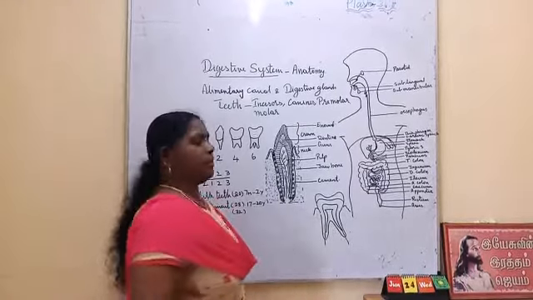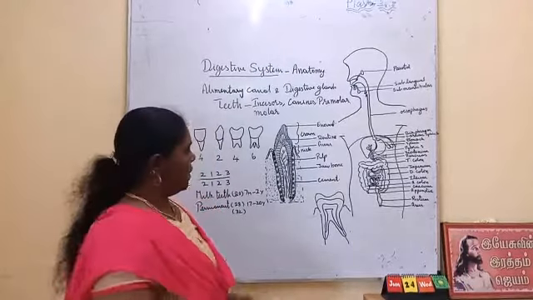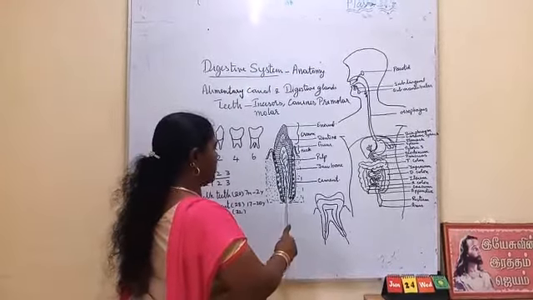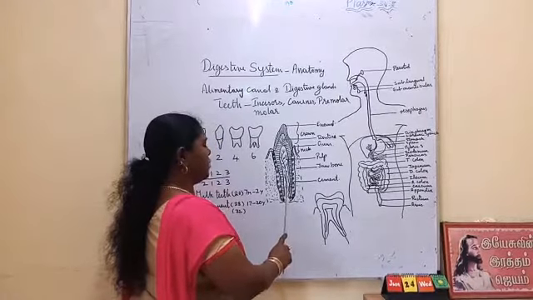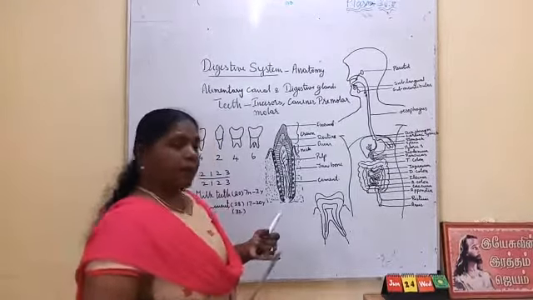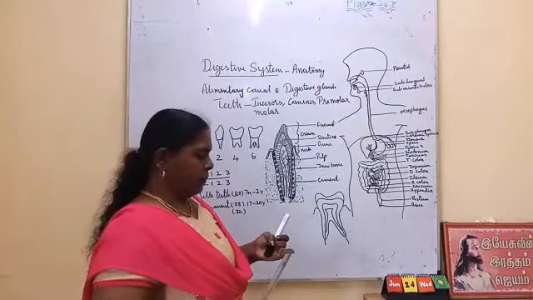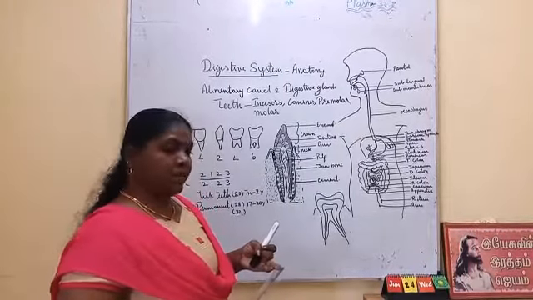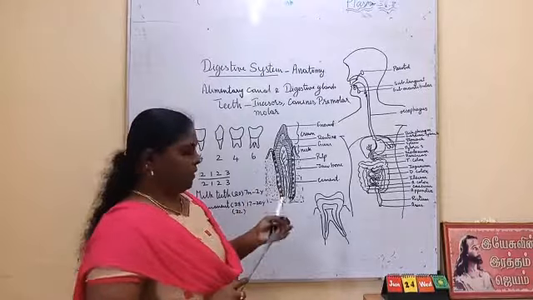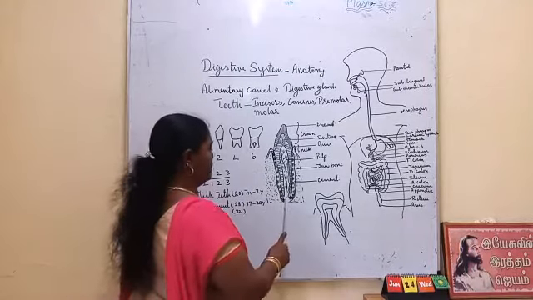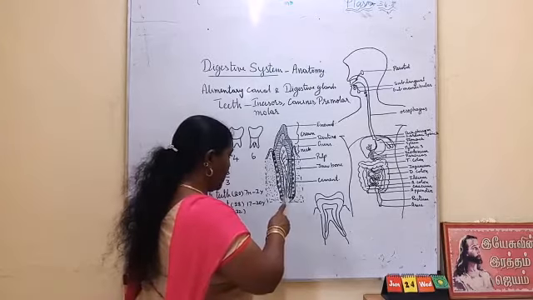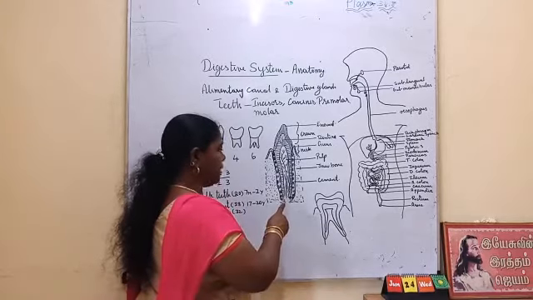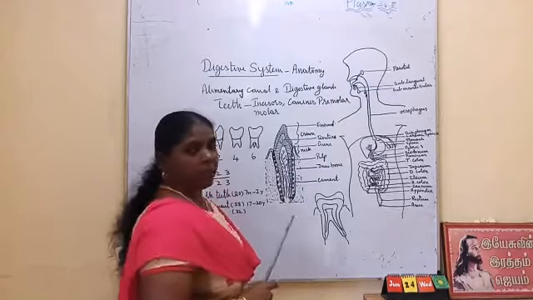The pulp cavity enters into this root, leaving a small opening through which the blood capillaries, lacteal vessels and nerves all will enter. Because of this, the pulp cavity contains nerves and blood capillaries.